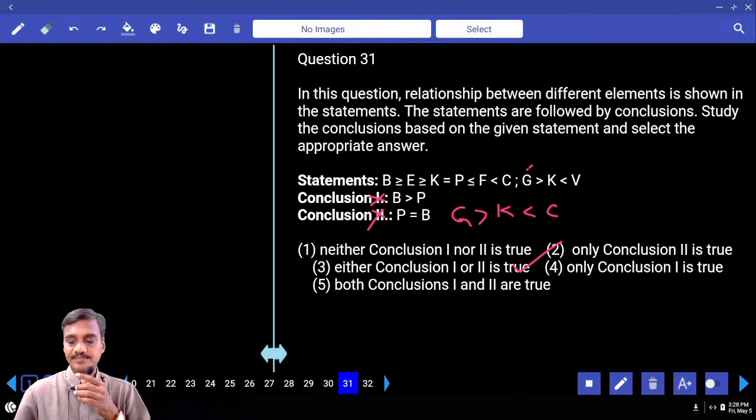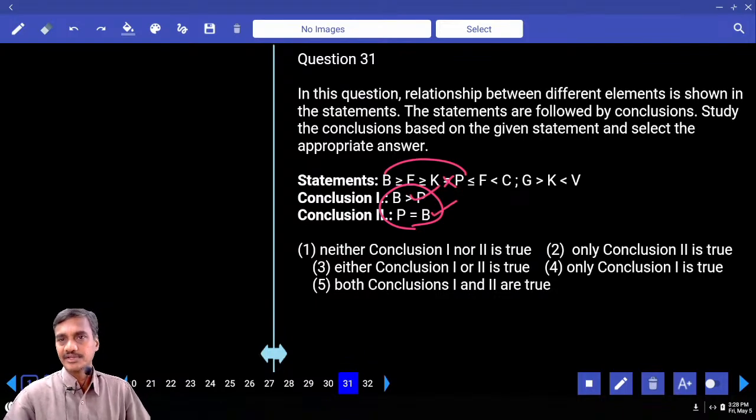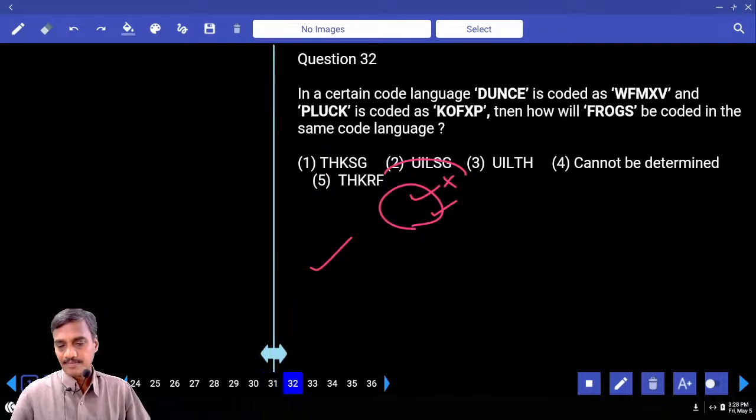Then 31st. Now in this 31, both the conclusions are in between B and P. Now from B to P, forget about the symbol equal to. B is either lesser, greater than, or equal to. Either greater or equal. Either one or two, choice 3, question 31.